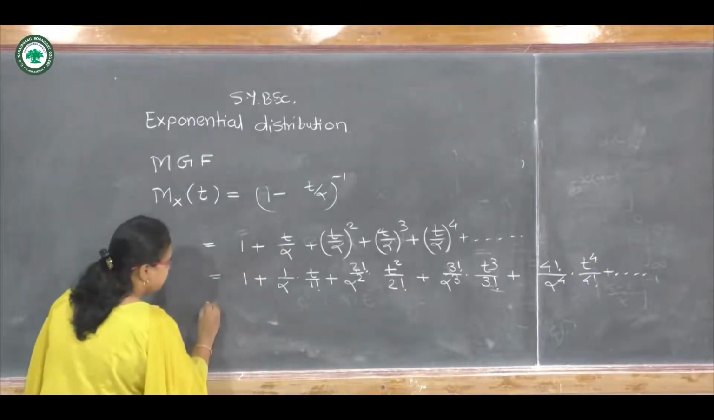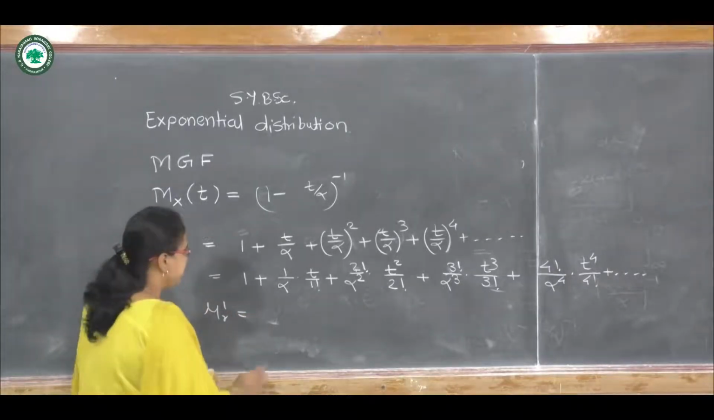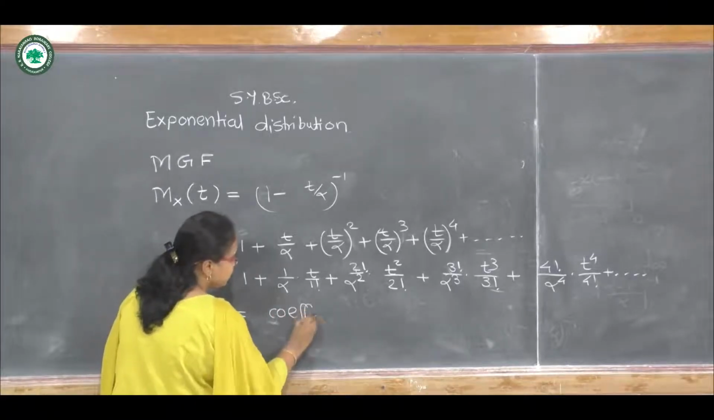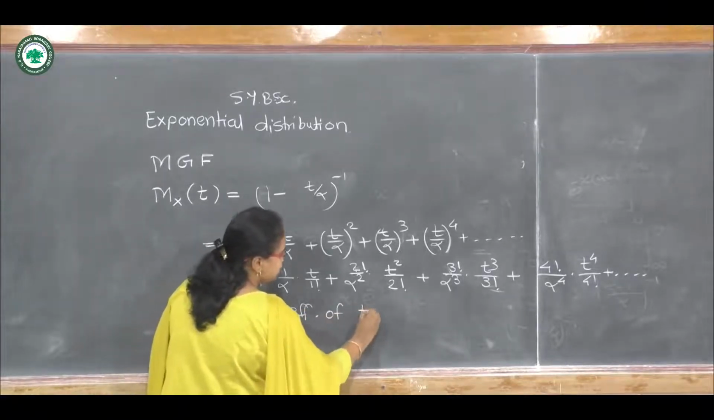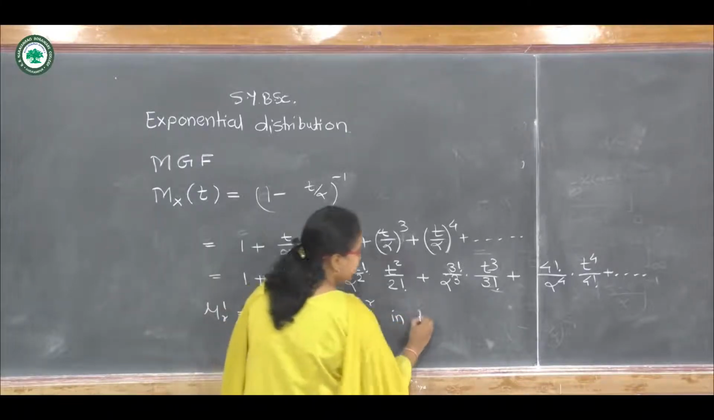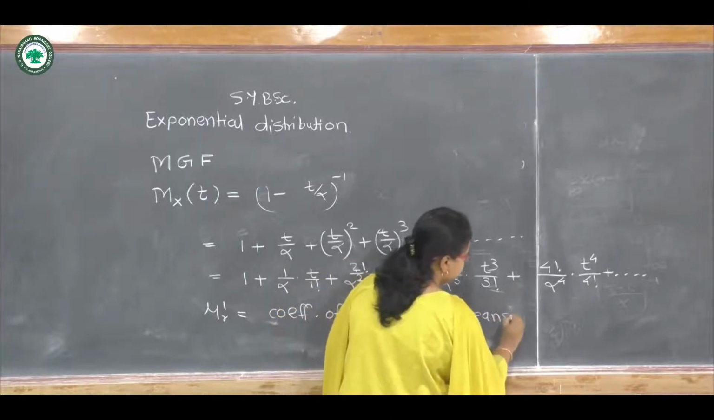We know that mu r dash, that is the rth raw moment, can be calculated from the MGF as the coefficient of t raised to r upon r factorial in the expansion of M x of t.